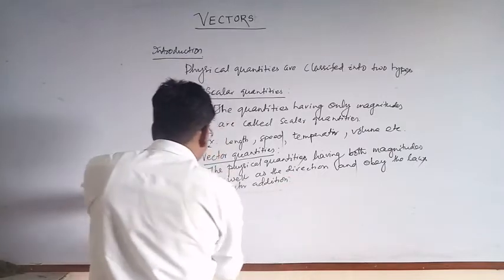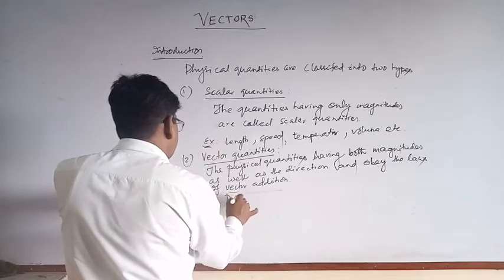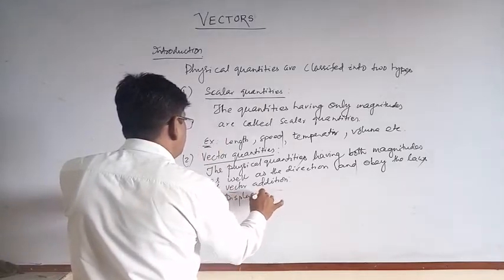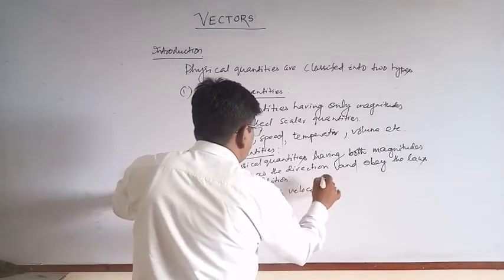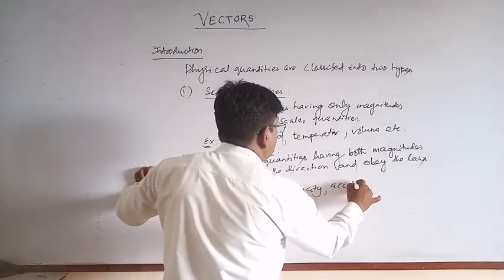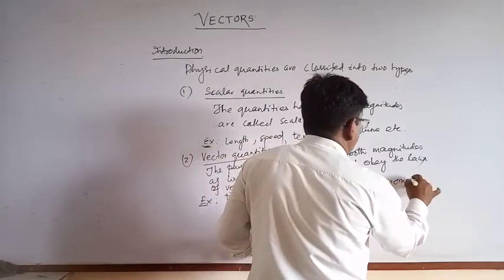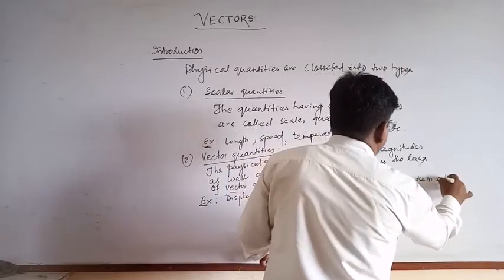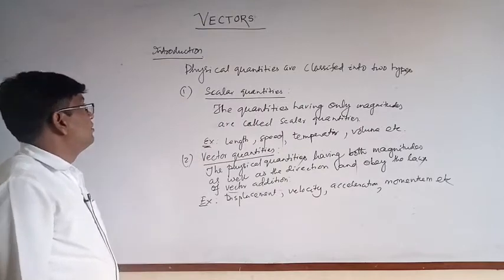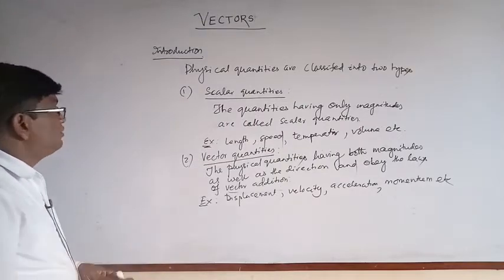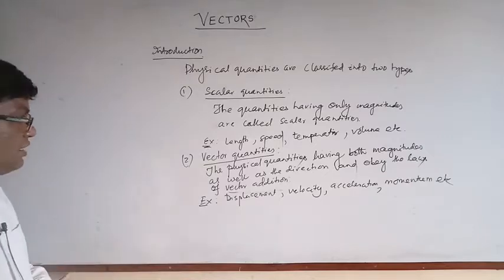Example, displacement, velocity, acceleration, momentum, etc. Okay, these are the introduction part of the physical quantities. What is scalar quantities and what is vector quantities.